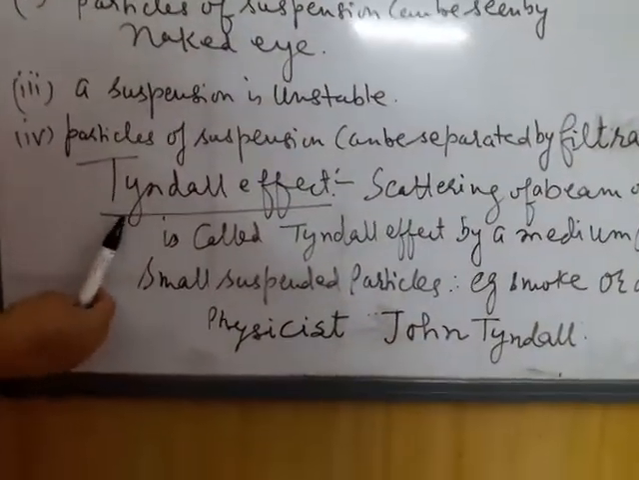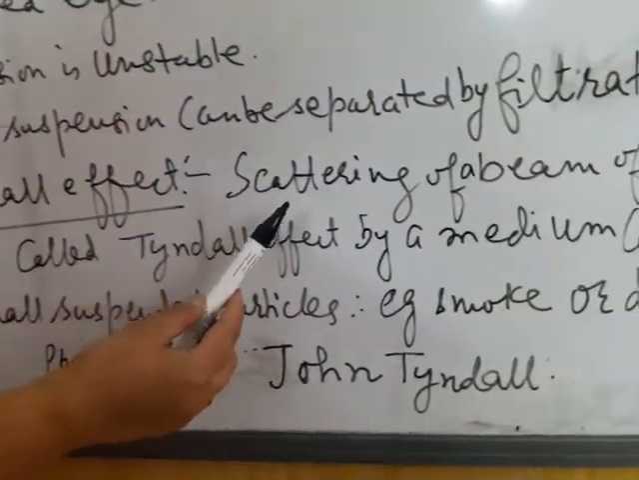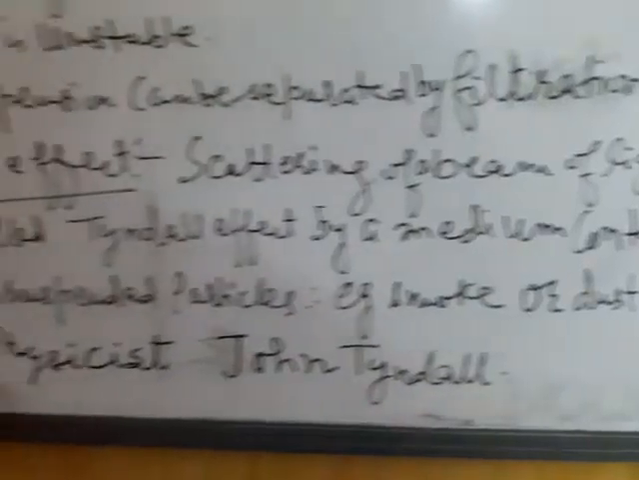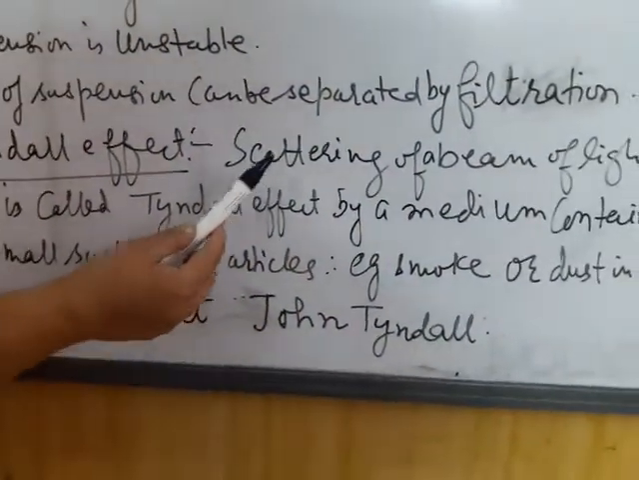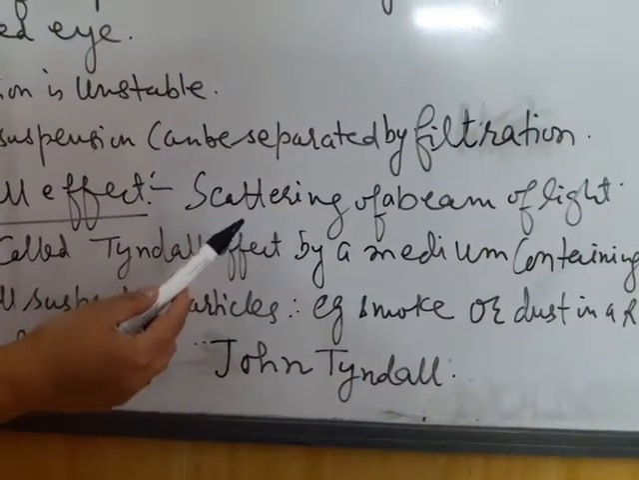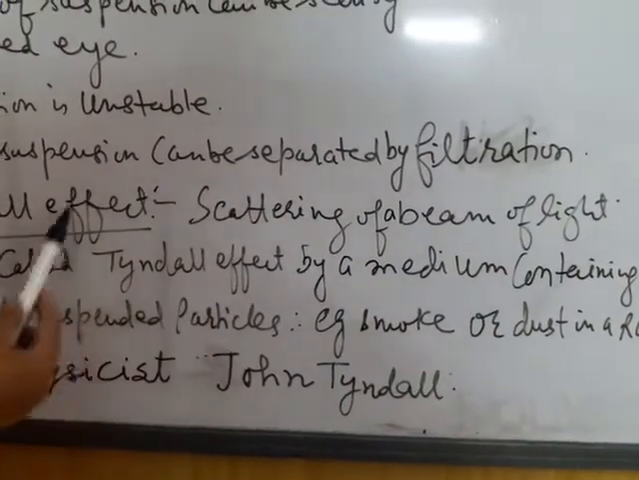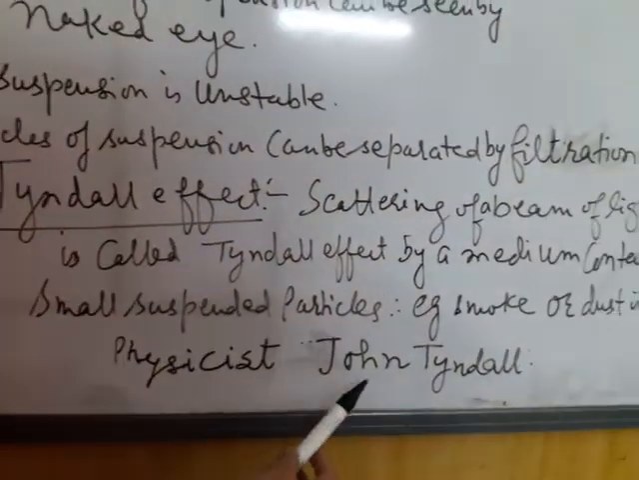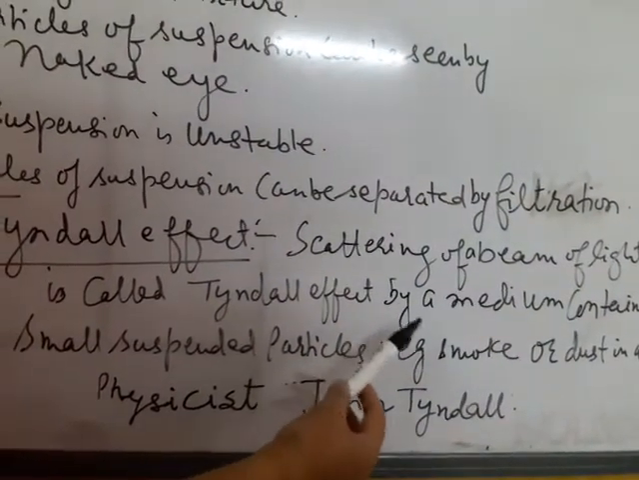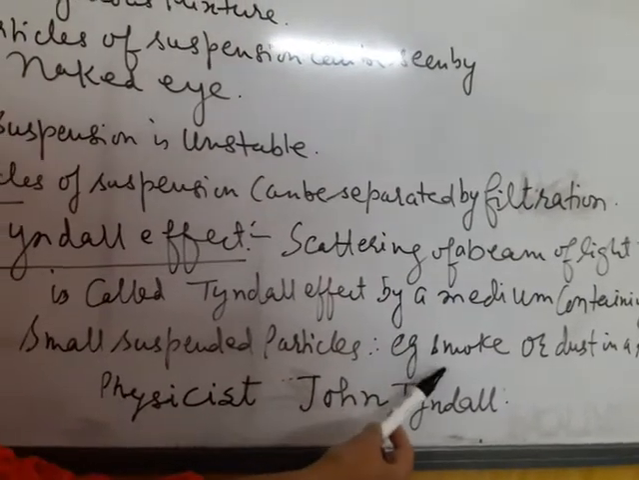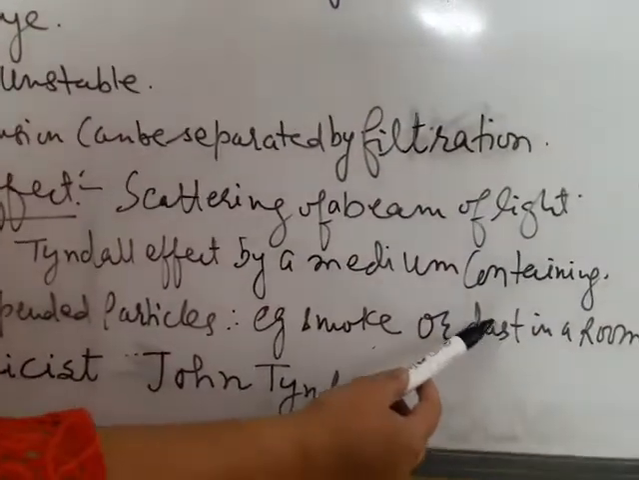Next important topic is Tyndall effect. Tyndall effect is the scattering of a beam of light. Scattering means bikharna. As you all know, light travels in a straight line, but it scatters. It was given by physicist John Tyndall, when some suspended particles come in the way of light, like suspended particles in air, smoke or dust in a room.